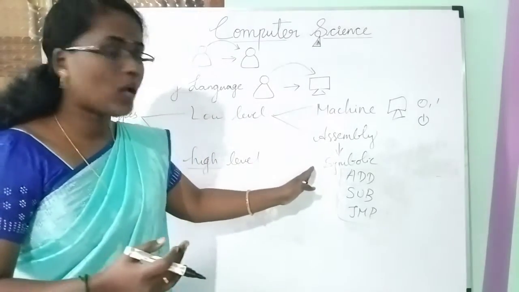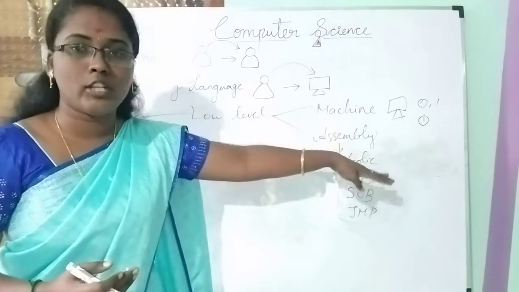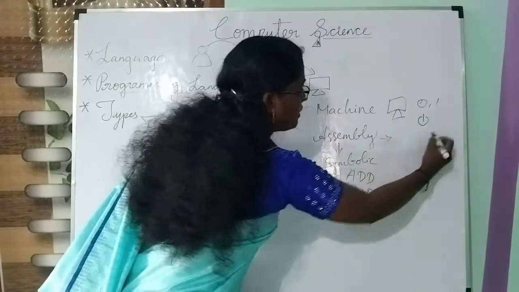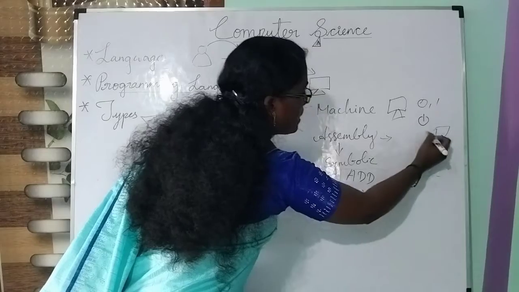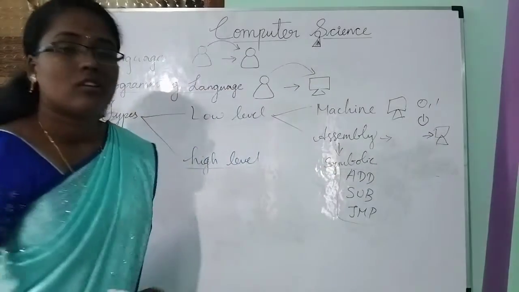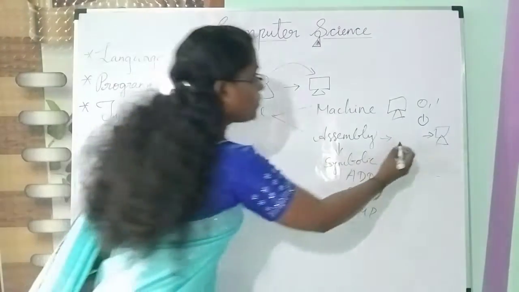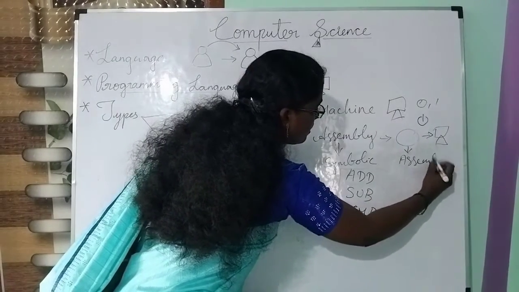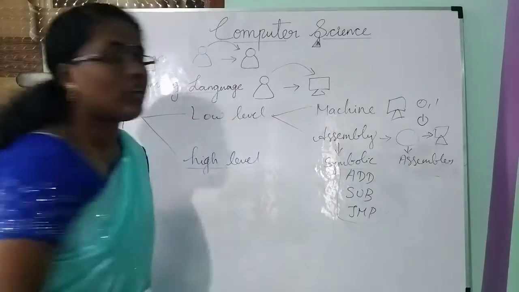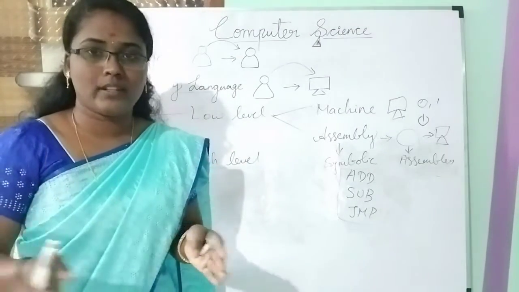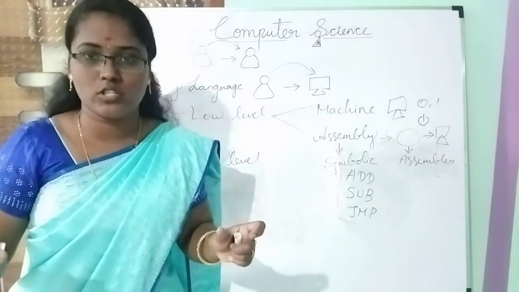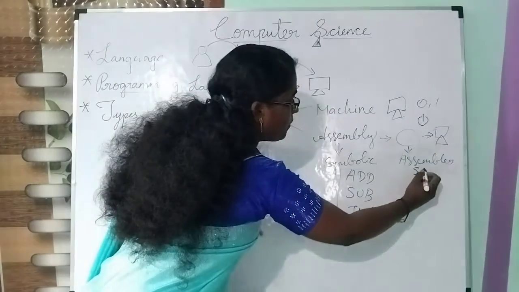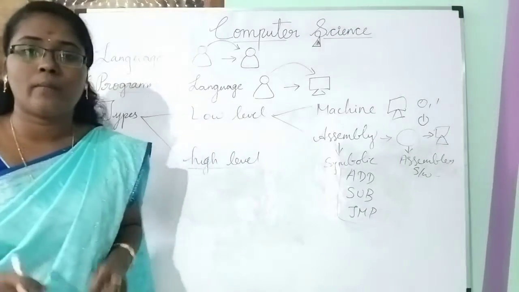So this language is converted into machine language, and only then can the machine understand. In between it needs one software. What is that? That is called assembler software. If you need to convert assembly language into machine language, we need assembler software. Using that software only, the conversion process will occur.